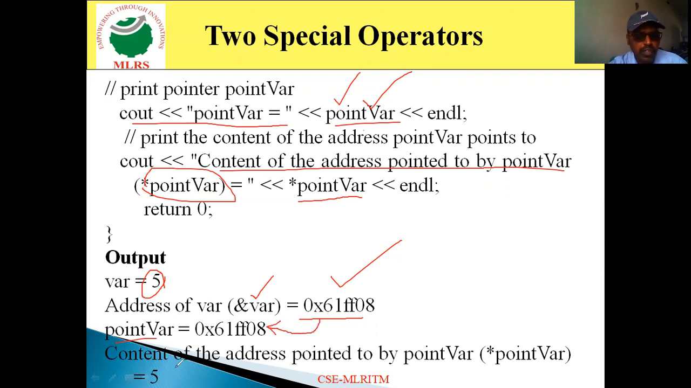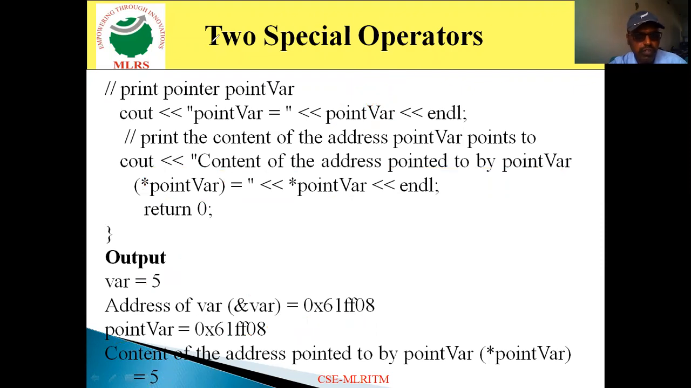So the same thing will be displayed. Then next, ptr var will point to the value which is stored in this address. So the value stored in this address is nothing but 5. So it displays 5 as the output. So this is nothing but a pointer.